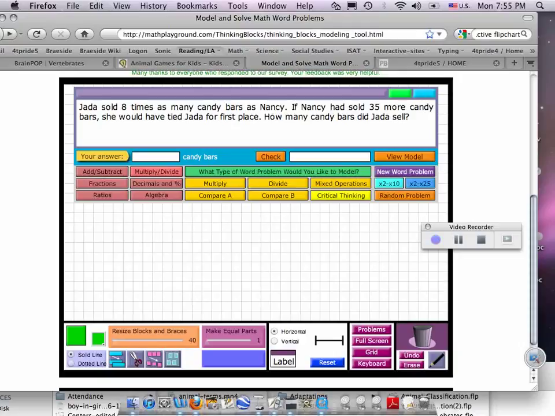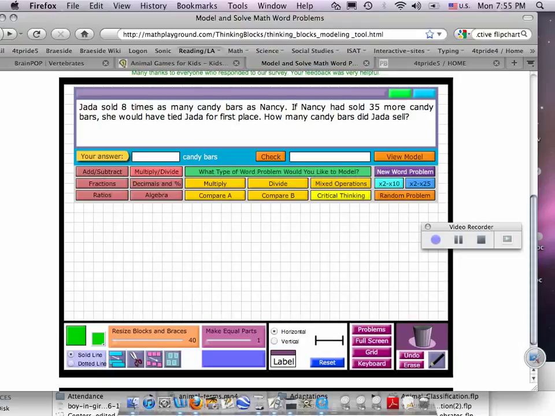Jada sold 8 times as many candy bars as Nancy. If Nancy had sold 35 more candy bars, she would have tied Jada for first place. How many candy bars did Jada sell? Oh boy. It's a great problem for a note chart, boys and girls. I'd recommend when you're solving these on your own, making that note chart. Know what it's saying. I know this stuff. And I'm not going to do it for the sake of the tediousness of watching a video and have somebody make the note chart. You know how to do it.